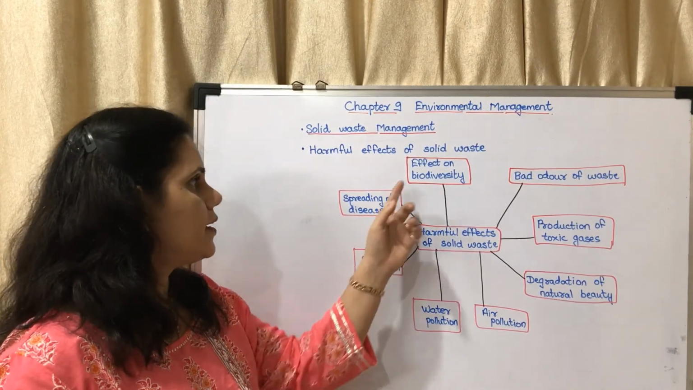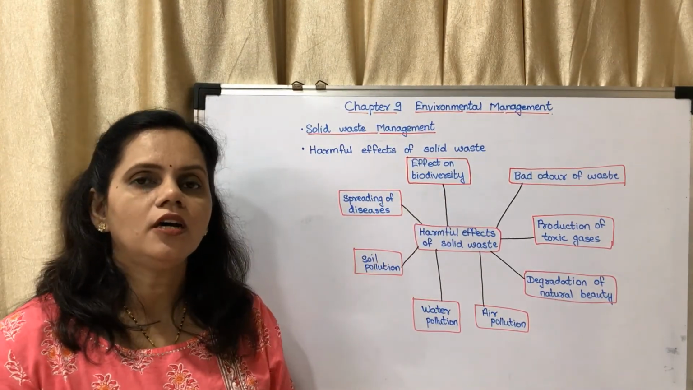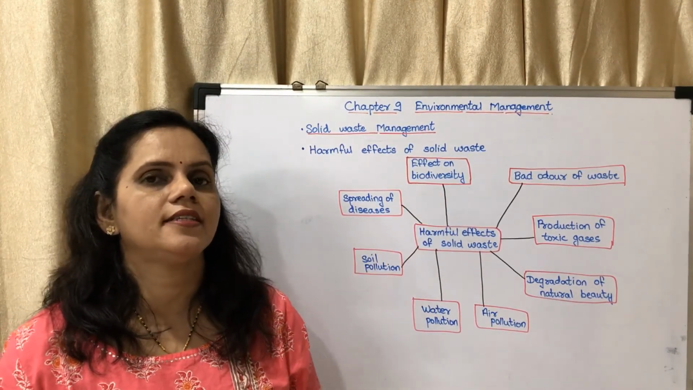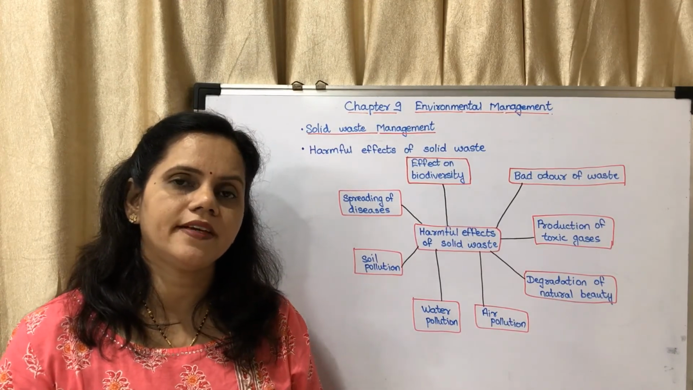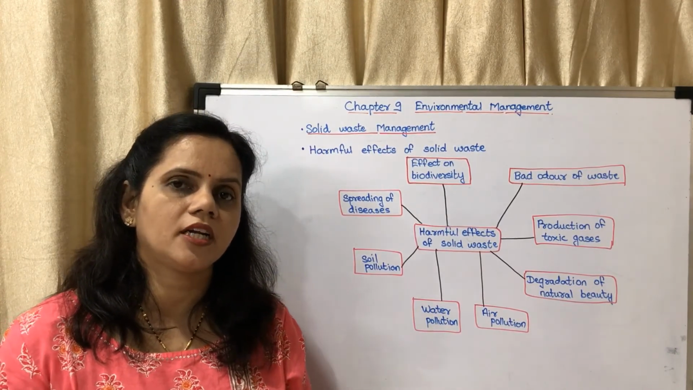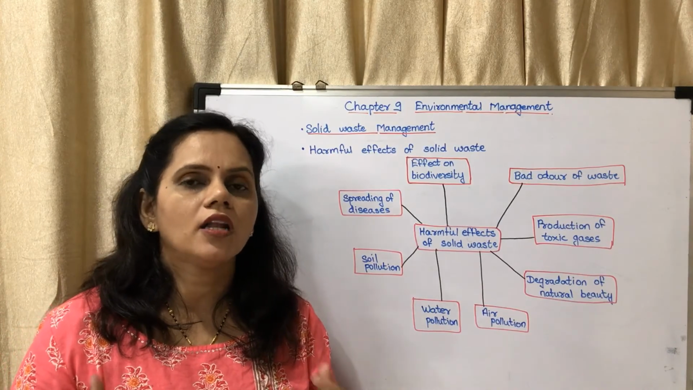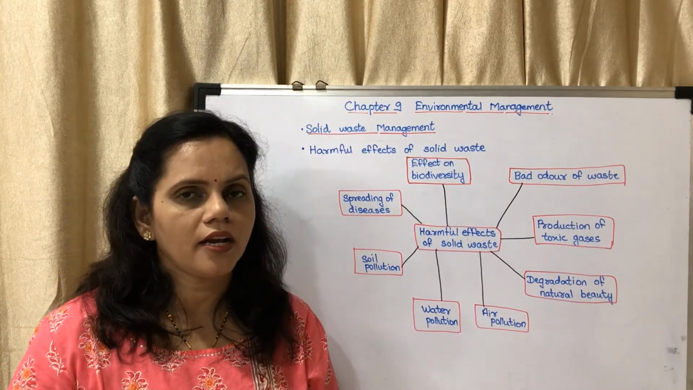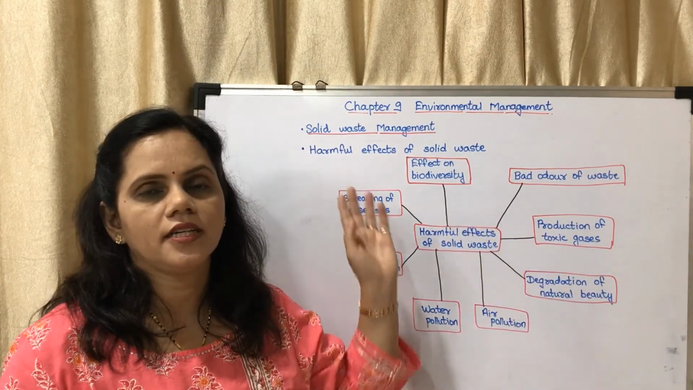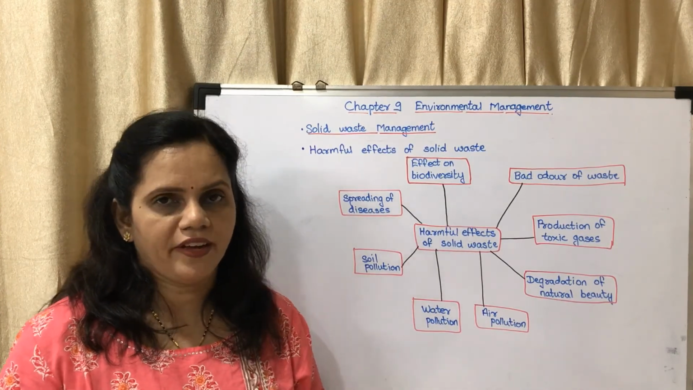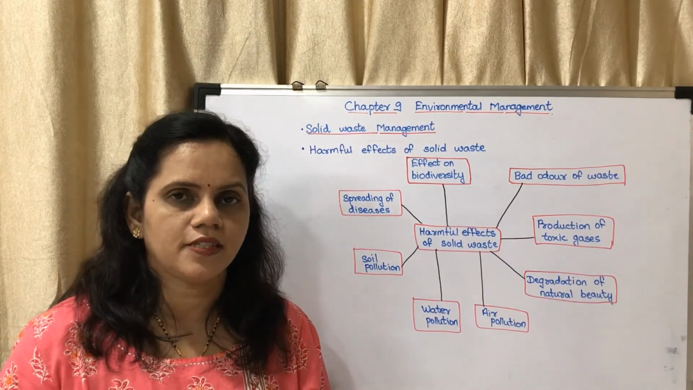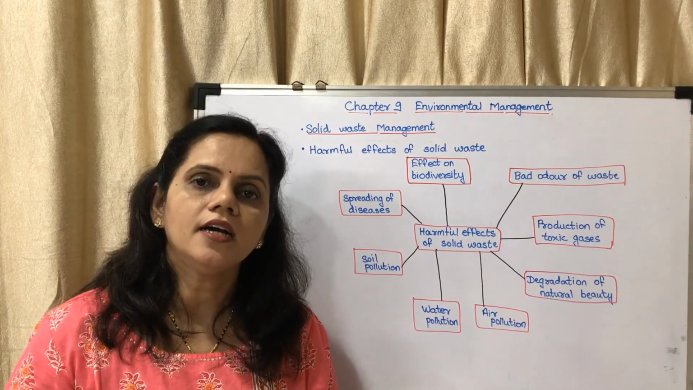And the last one is effect on biodiversity. Biodiversity means the different types of living organisms which are living in a particular area. All the different organisms are affected if there are all these types of harmful effects. It will affect the biodiversity in that particular region.